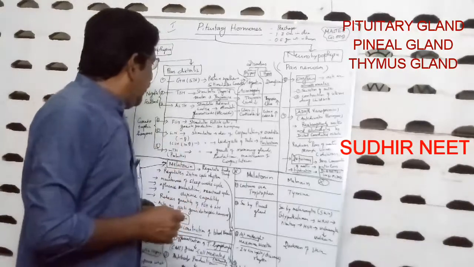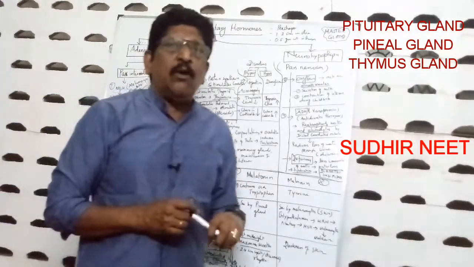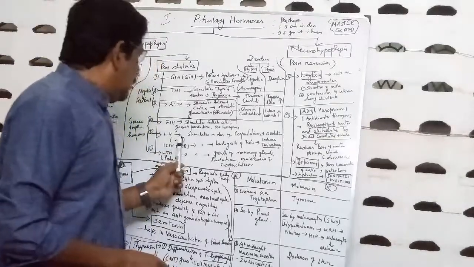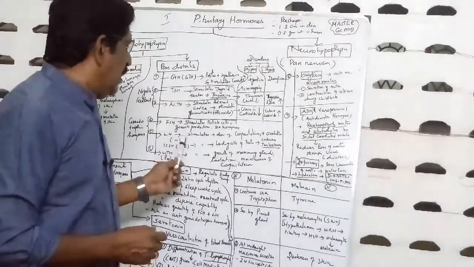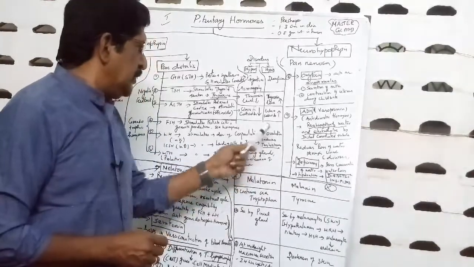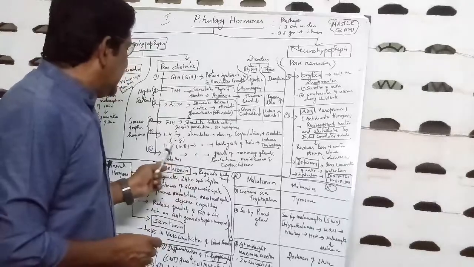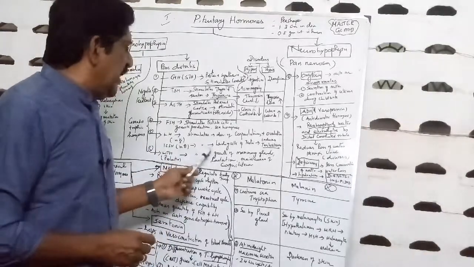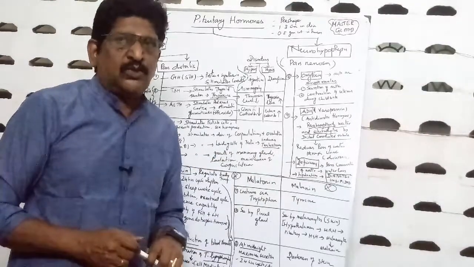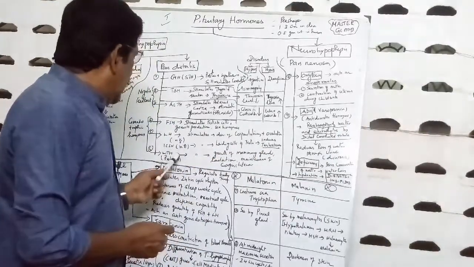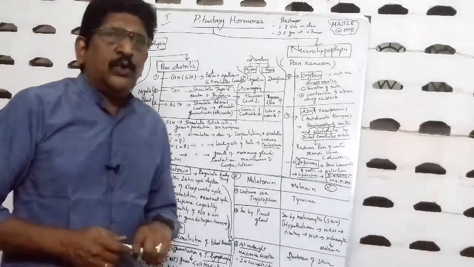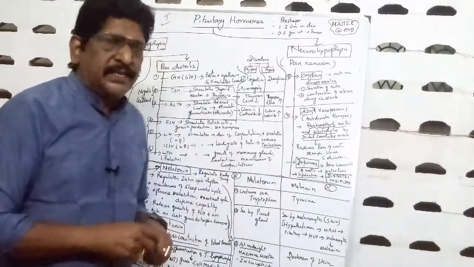Number 4, FSH, follicle stimulating hormone. Then next, LH, luteinizing hormone in female that stimulates the development of corpus luteum and ovulation. In male, ICSH, it stimulates the Leydig cells of testes to induce the production of testosterone. And then the sixth hormone, LTH, luteotrophic hormone or prolactin.